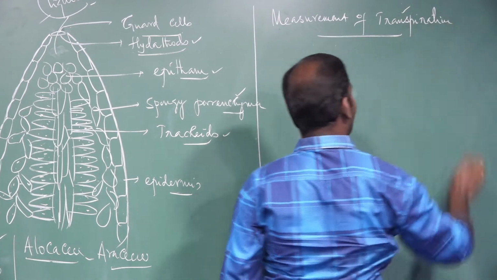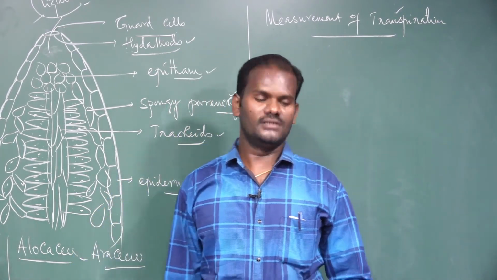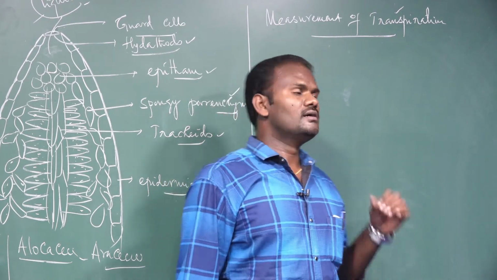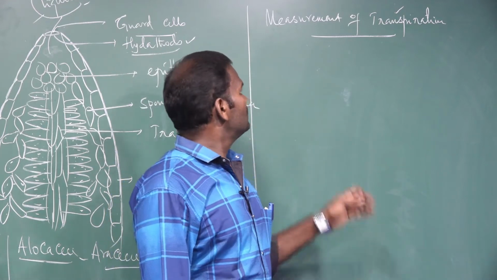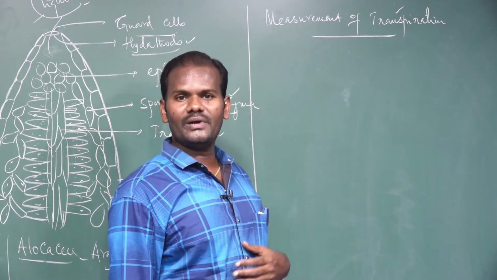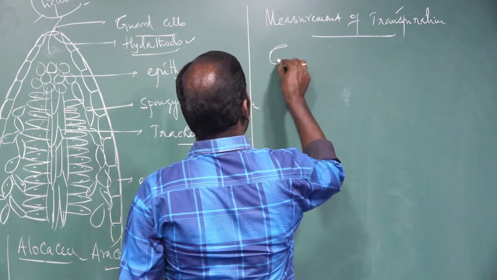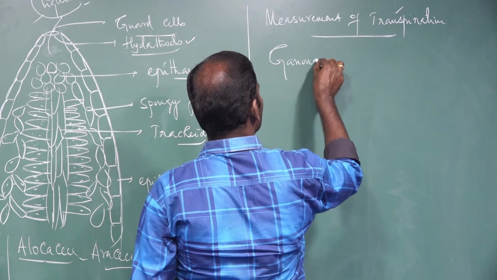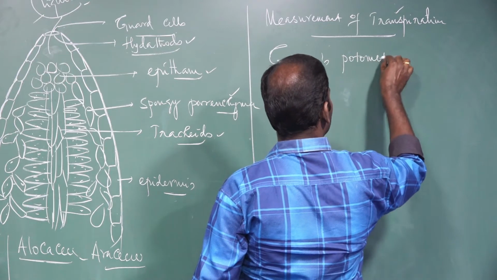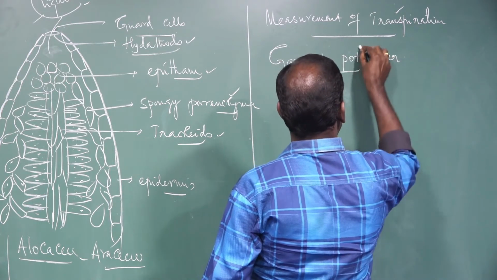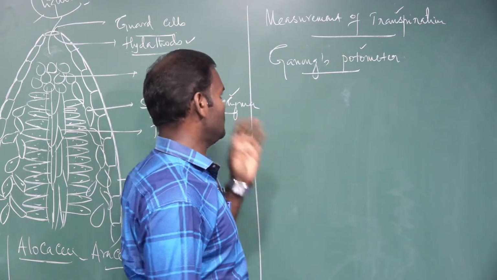Right. We know that transpiration happens during daytime. And how can we measure the rate of transpiration? By using an instrument called Ganong's photometer. It is an apparatus which is used to measure the rate of transpiration.